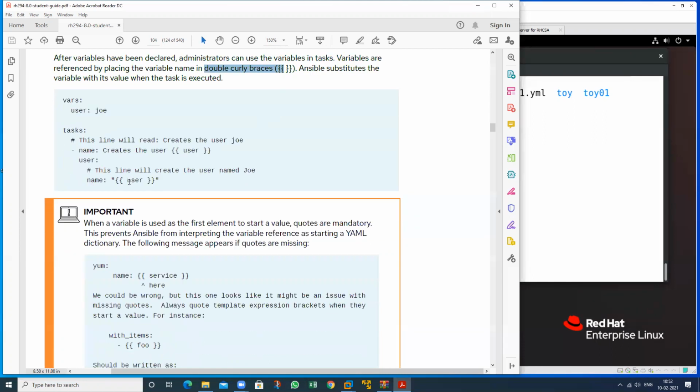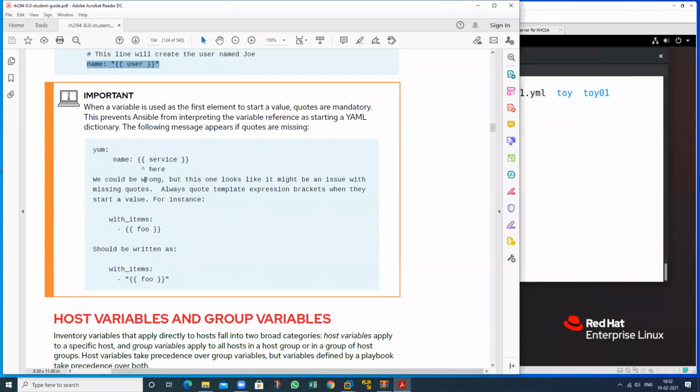Suppose this is the name of my variable and I want to call it, then what will I do? We can't use it like this. We should always use double quotes, start with curly braces, end with curly braces, and maintain a space here and here also. So this is the good method to call the variable.